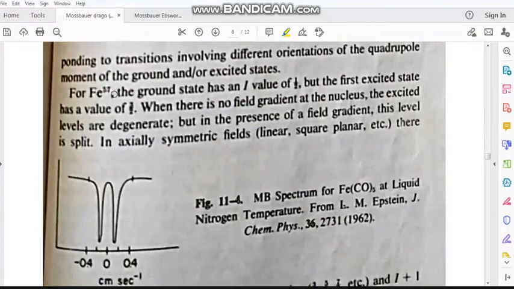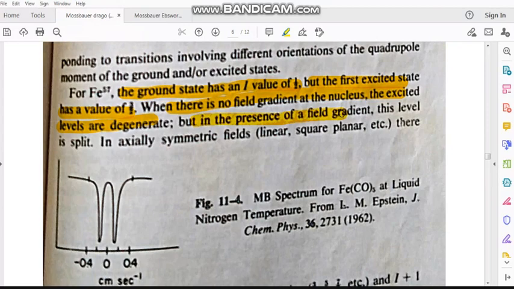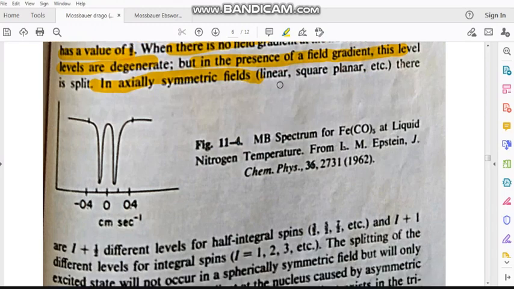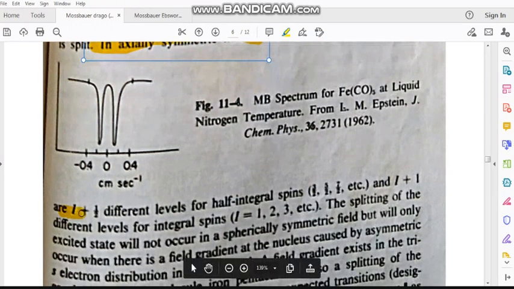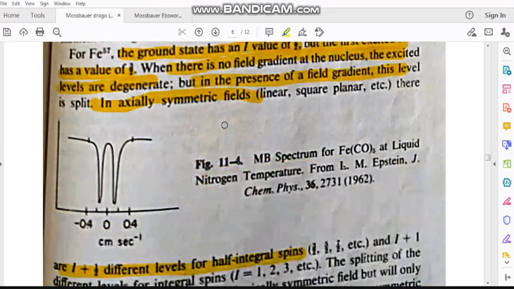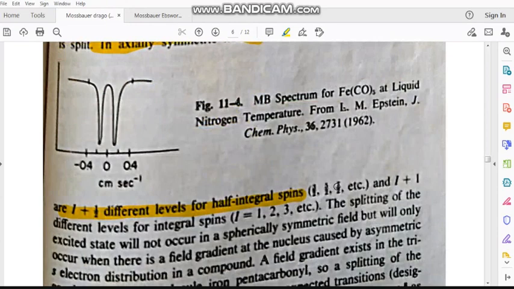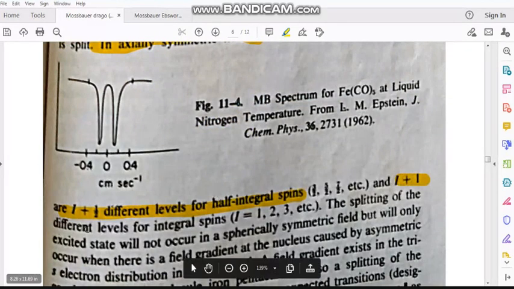For iron-57, the ground state has an I value of 1/2, but the first excited state has an I value of 3/2. When there is no field gradient at the nucleus, the excited level is degenerate. But in the presence of a field gradient, this level is split in an axially symmetric field, linear or square planar. There are I plus 1/2 different levels for half-integer spins, that means I values 3/2, 5/2, 7/2, and I plus 1 different levels for integral spins.